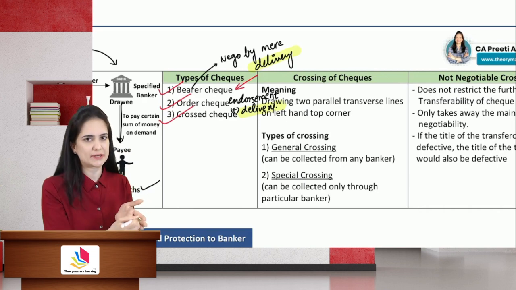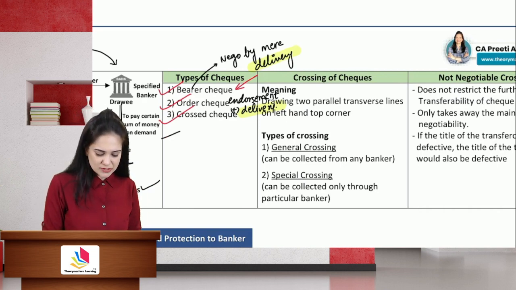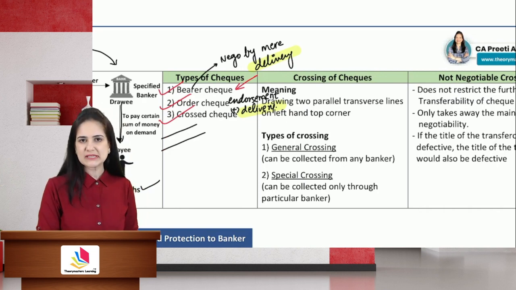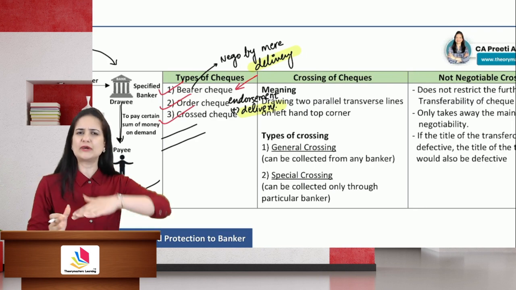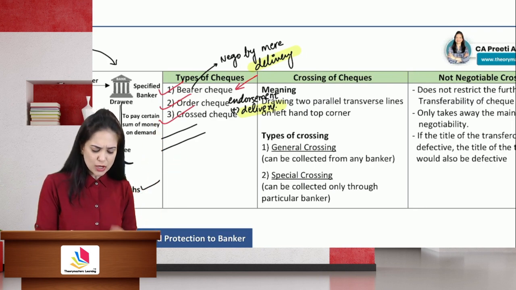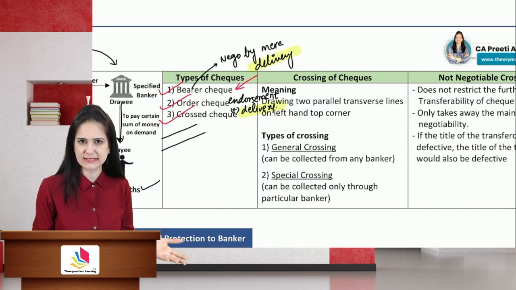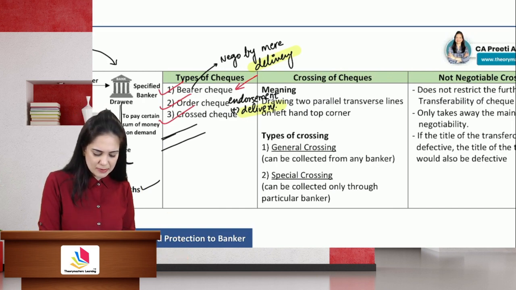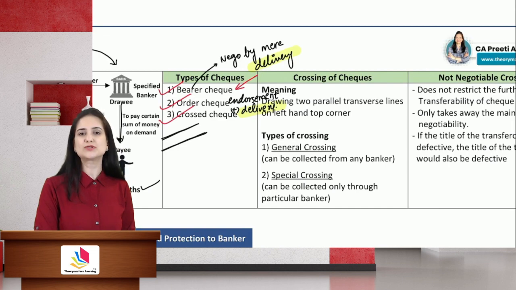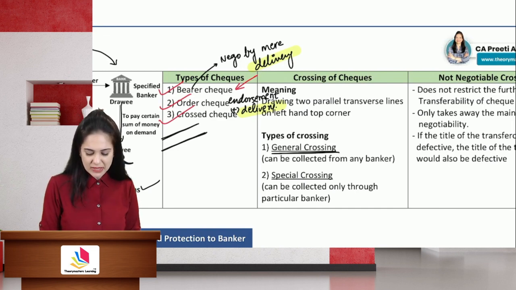That process is known as endorsement. Cross check means drawing two parallel transverse lines on the face of the check, generally on the top left corner of the check. You may or may not write words inside it. You can just simply put two parallel lines. That is known as general crossing.